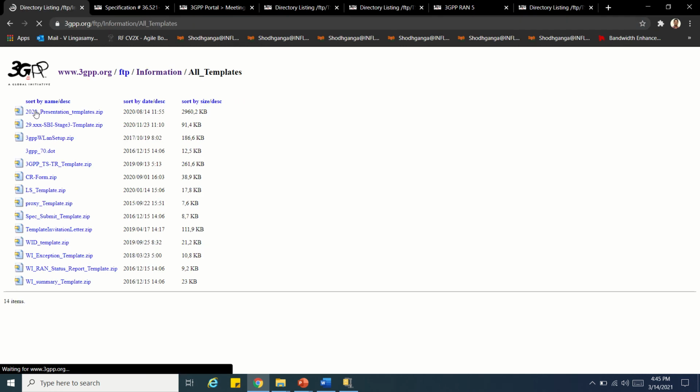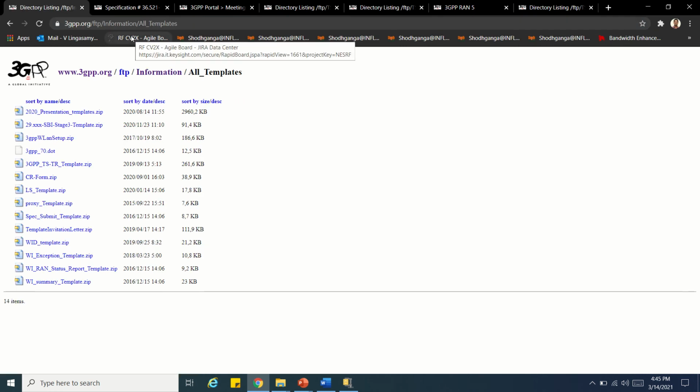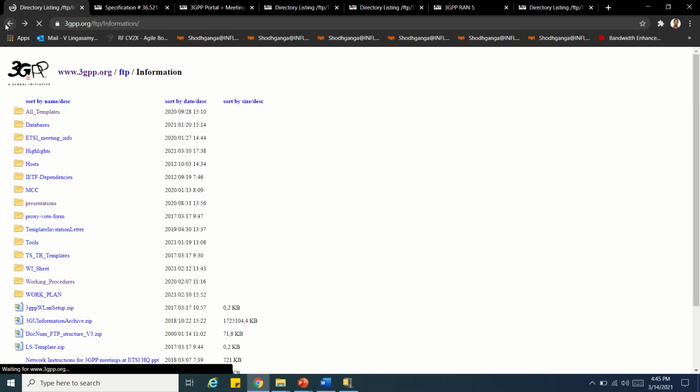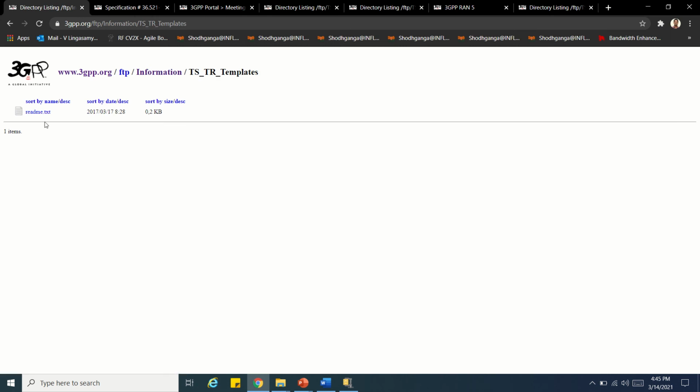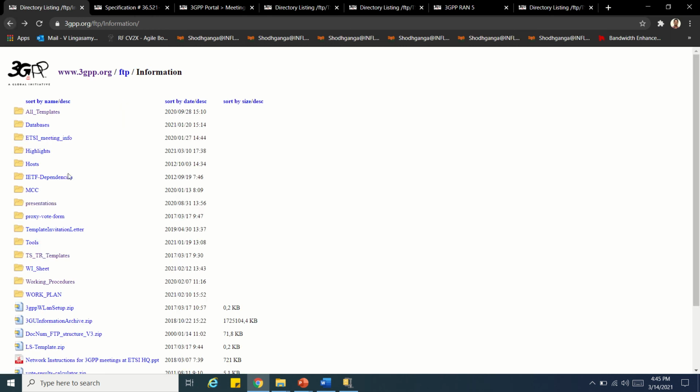Because if you want to prepare a change request, you need to know how to prepare it. Whatever document you submit, they will not accept it unless it is based on their templates. For example, you can see here the test specification or test requirement templates.